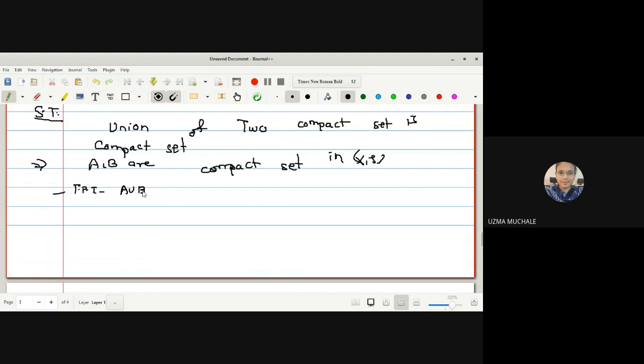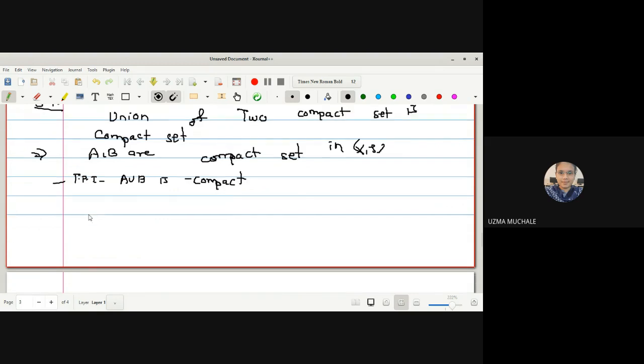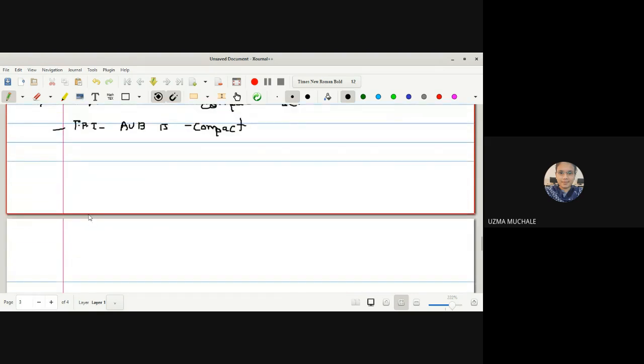A union B is compact. We have to prove that the union of two compact sets is compact. To prove any set to be compact, because A union B is also a set. A is one set, B is another set, so the union is again one set. So A union B is covered by the union of all A alpha.